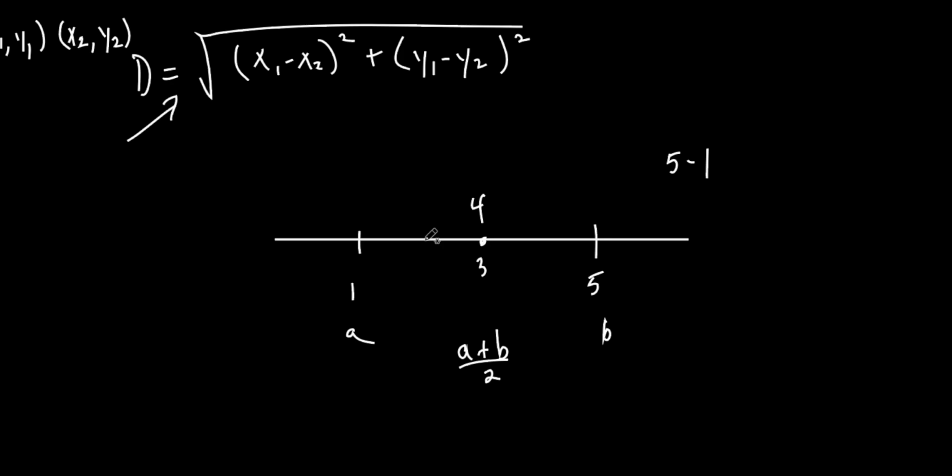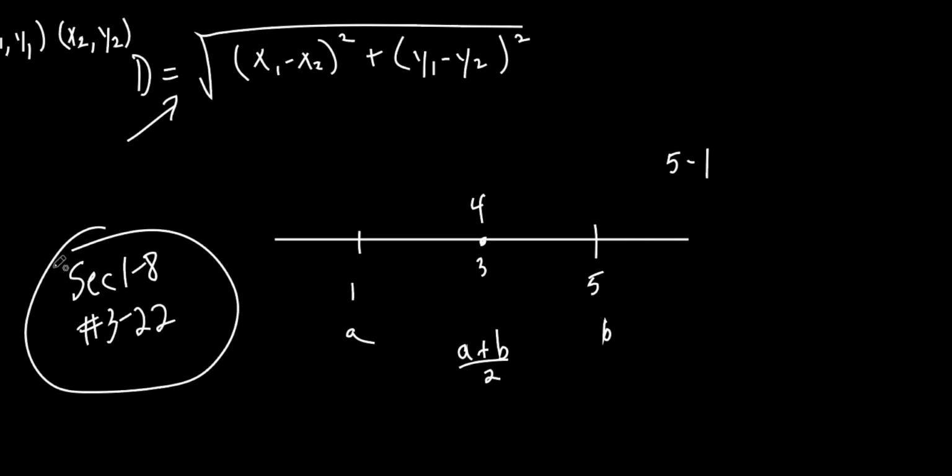Homework is, I did not write it down on my thing. What is it? 3 to 22? 3 to 22. I don't know. Just look at the section. Go to section 1.8. Go to the homework. I don't have it in front of me. I usually write it down in my notes. I didn't do it this time.